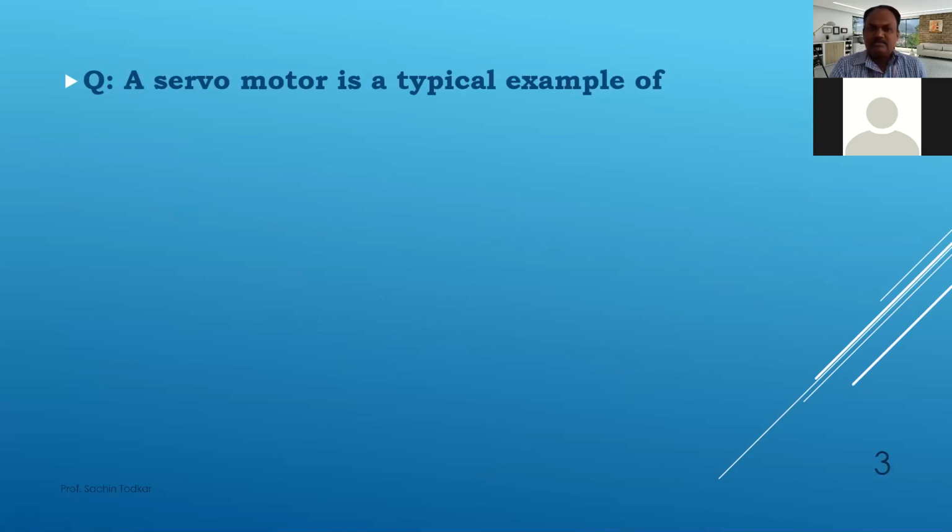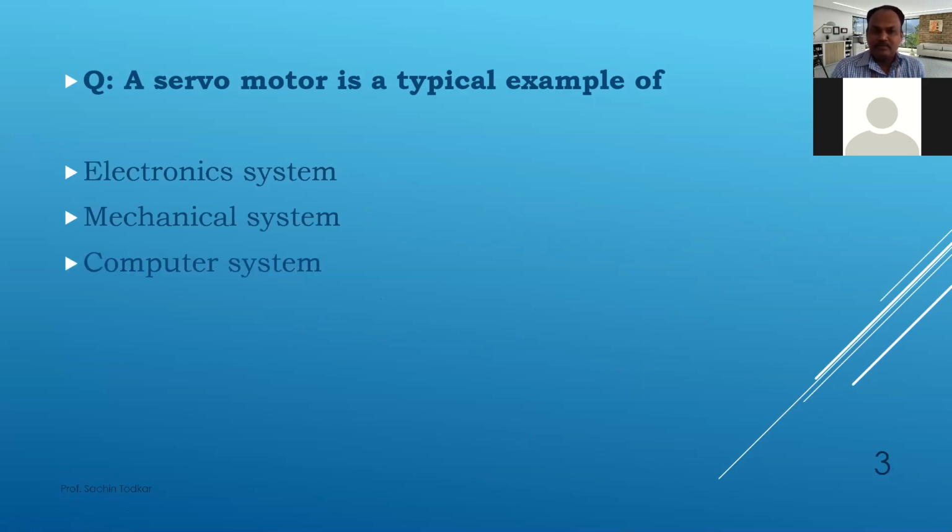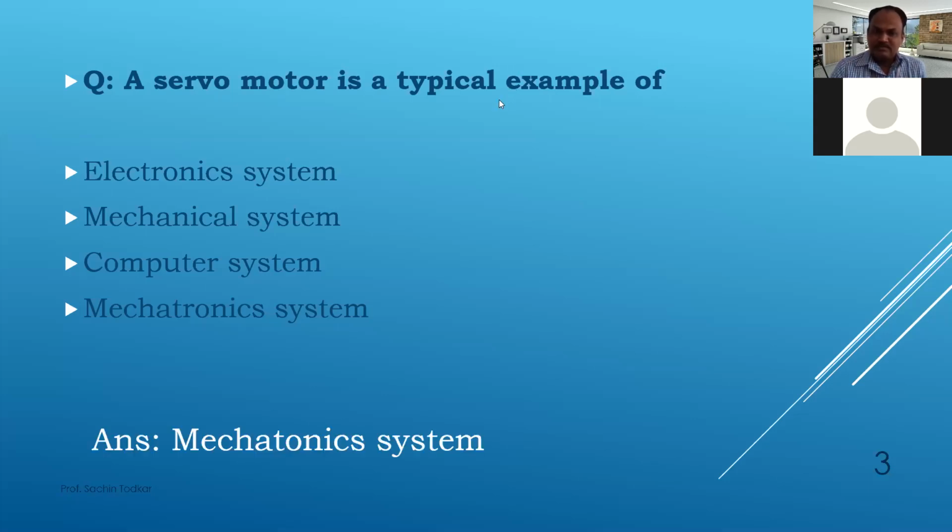So the first question is, a servo motor is a typical example of. The multiple choices are electronic system, mechanical system, computer system, or mechatronic system. We know that it is a simple question. Answer is mechatronic system. So this was simple, so I have not asked you, but from the next question, you can unmute yourself and answer the questions. Okay.